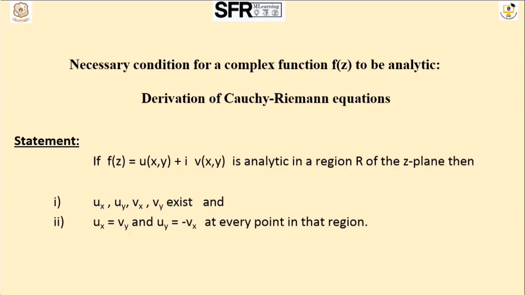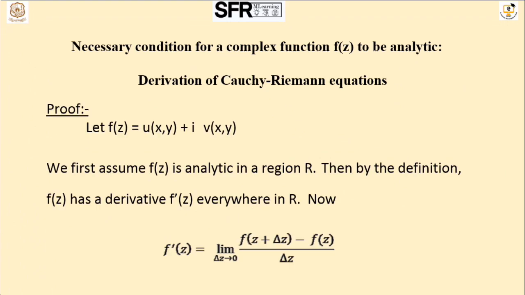Then we need to prove two conditions: that the derivatives exist, and that at every point of that region the derivative satisfies the CR equations, that is the Cauchy-Riemann equations. I want to prove the necessary condition for a complex function f of z to be analytic, that is the derivation of the Cauchy-Riemann equations.